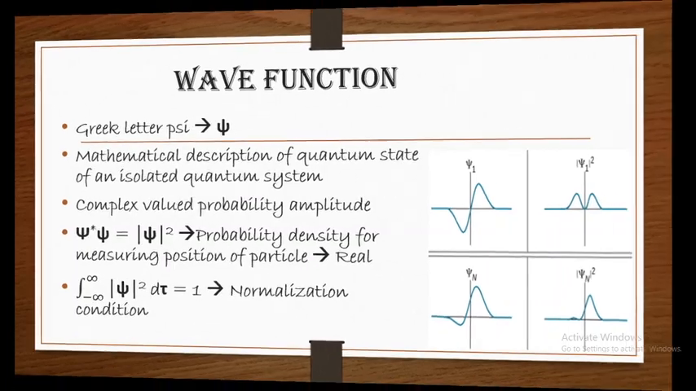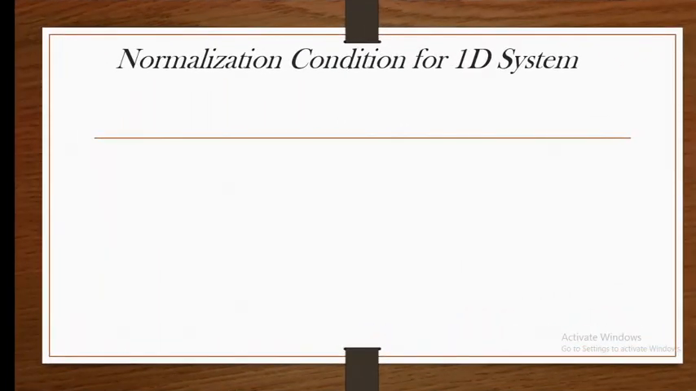Now let us move on to the normalization condition for a one dimensional system. The first thing we need to know is that for a wave function to be valid, it has to satisfy the Schrodinger equation, and by using the Schrodinger equation we get psi. The Schrodinger equation is i h cross dou psi by dou t equals minus h cross square by 2 mu into dou square psi by dou x square plus V into psi. When you solve it, we get the solution psi.